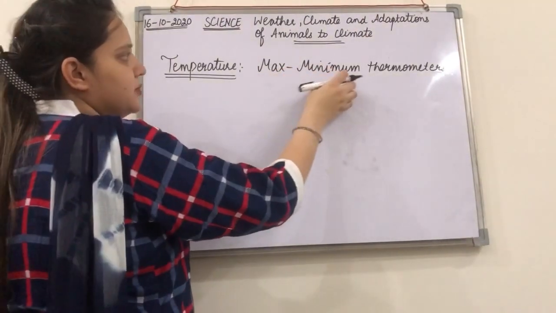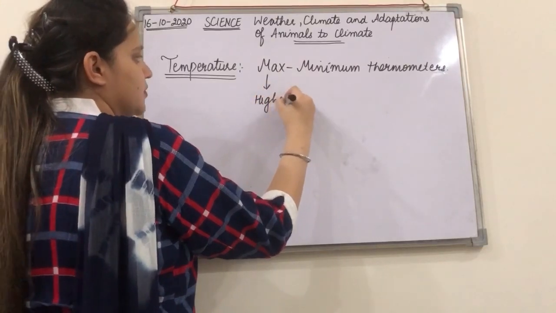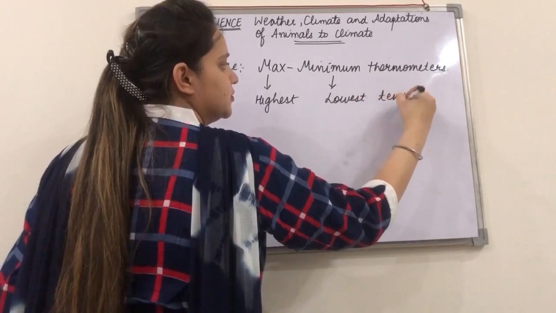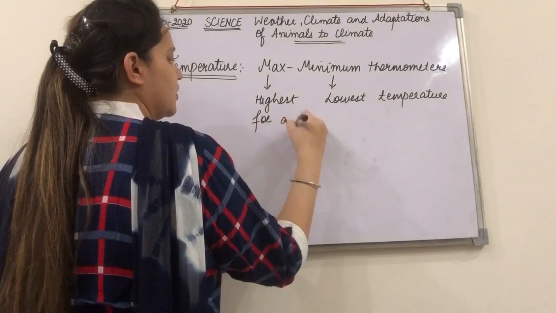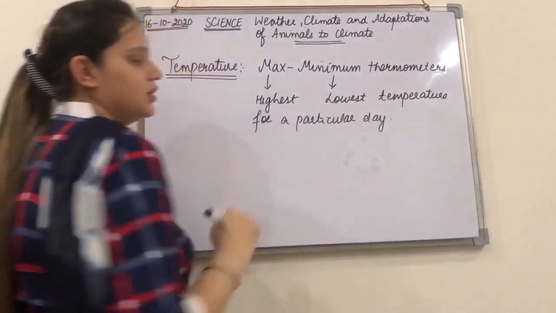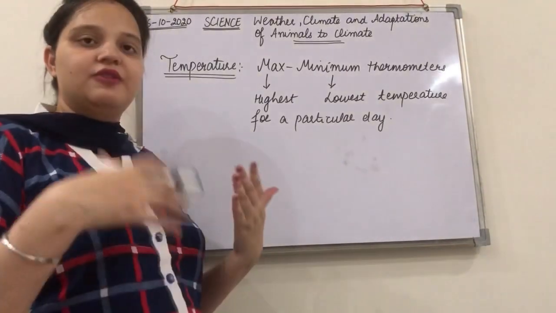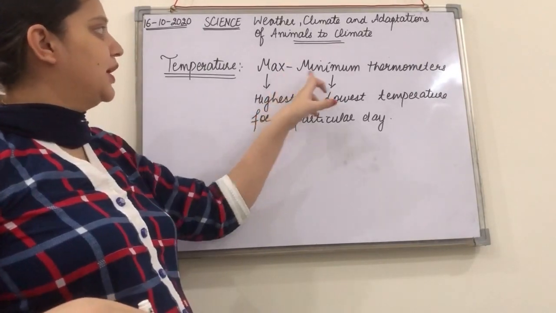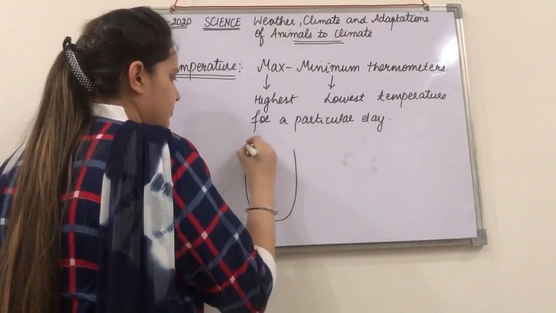The maximum and minimum thermometers give you the highest and the lowest temperature for a particular day, right? So what maximum and minimum temperatures we have reached during a particular day is given by the maximum-minimum thermometer, which is a kind of U-shaped thermometer.